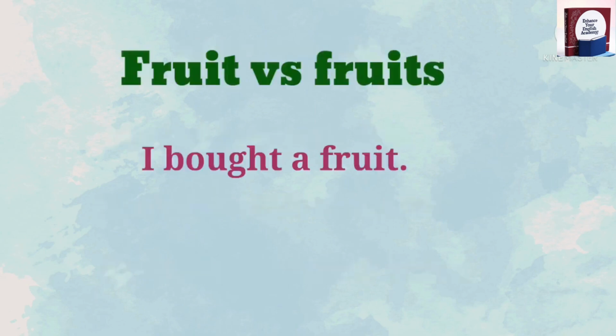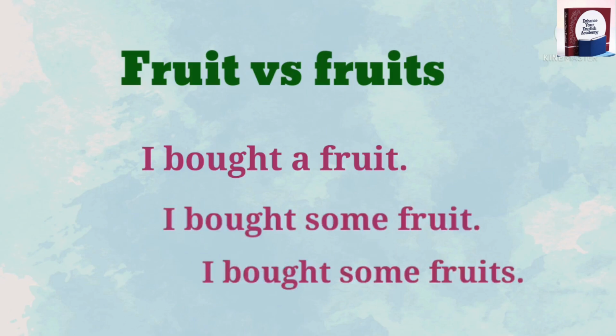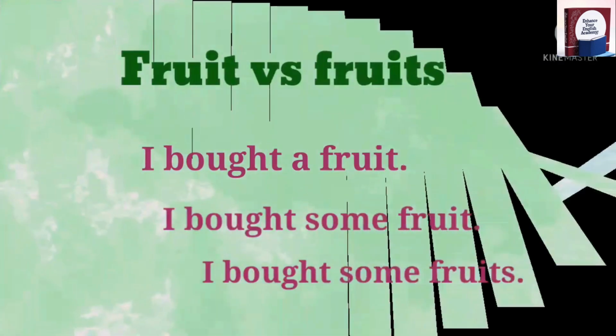The same rule applies to fruit and fruits. When you say fruit as plural, the meaning is same variety. When you say fruits as plural, the meaning is different varieties. I bought a fruit means one fruit. I bought some fruit means all apples or all oranges. I bought some fruits. Here the meaning is some oranges, some apples, some bananas, some grapes all together.